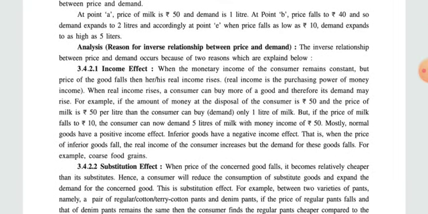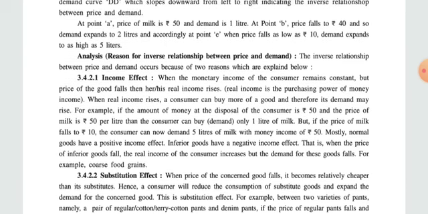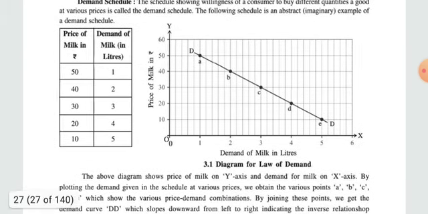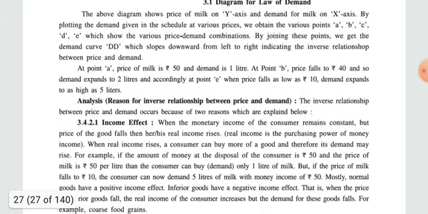At point A, price of milk is 50 rupees and demand is 1 liter. At point B, price is 40, so demand expands to 2 liters. So when price decreases, demand expands, and when price increases, demand contracts. And accordingly at point E, when price falls as low as 10 rupees, then demand expands to as high as 5 liters. So here we explained the demand schedule and demand curve very properly, which was the explanation of the law.